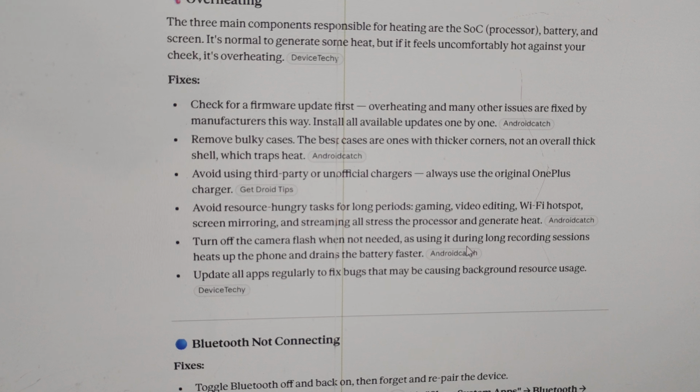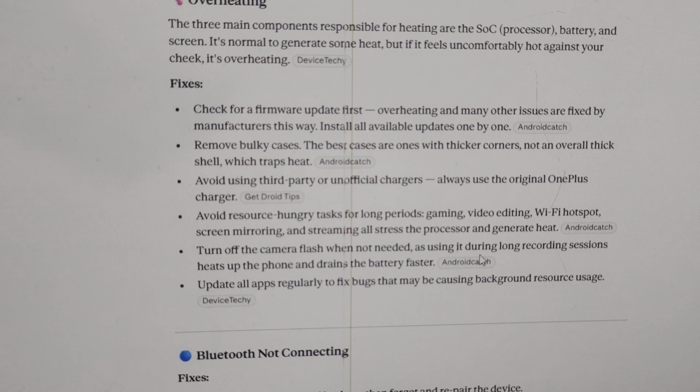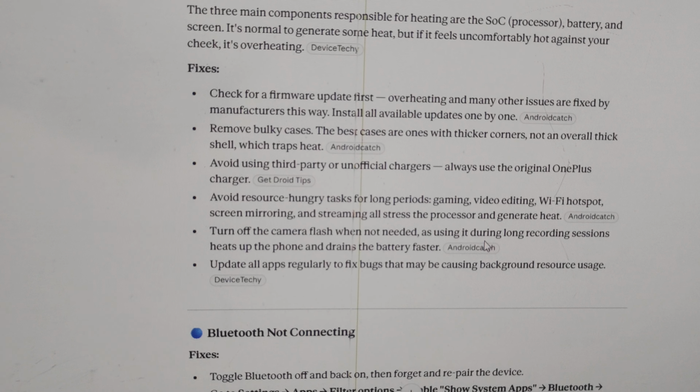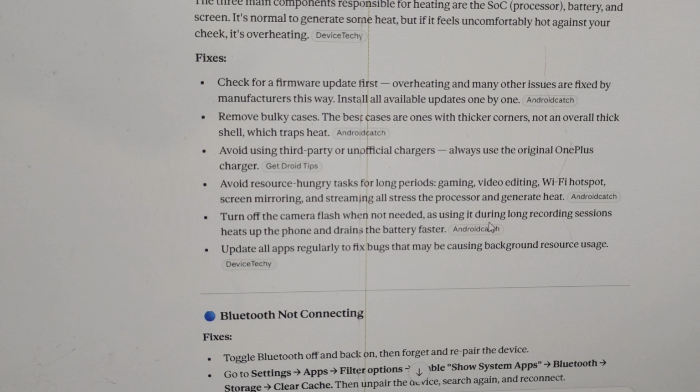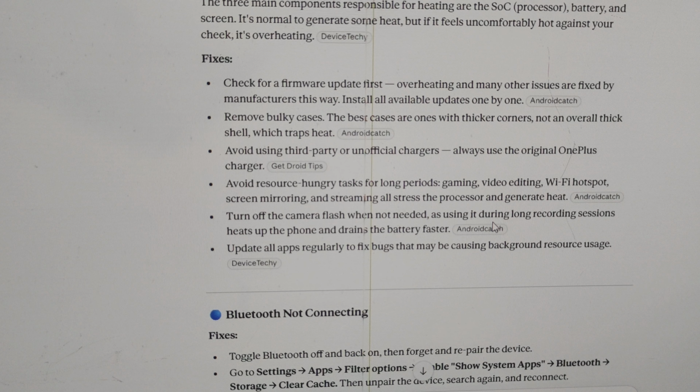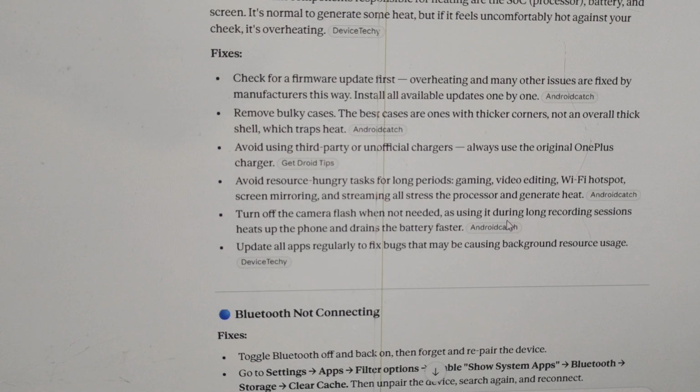Now we'll discuss why Bluetooth is not connecting on the OnePlus 10 Pro. Fixing: toggle Bluetooth off and back on. Then forget and re-pair the device. Go to Settings, and to fix the problem of not connecting to other Bluetooth devices like AirDots, use the filter options, enable show system apps, and follow up to the Bluetooth storage and clear cache.